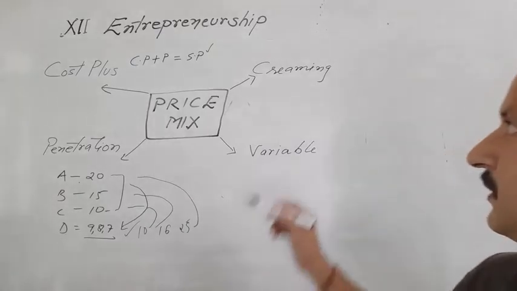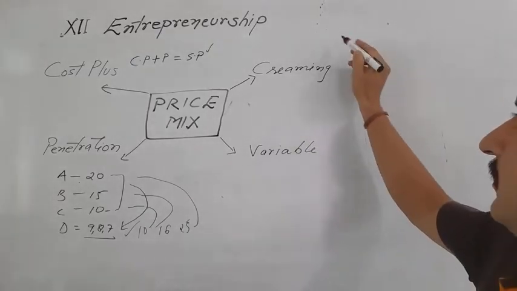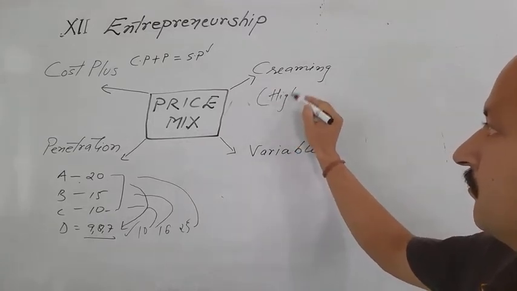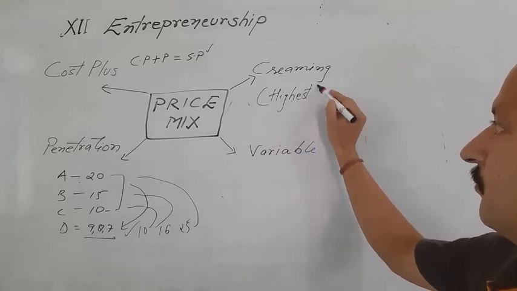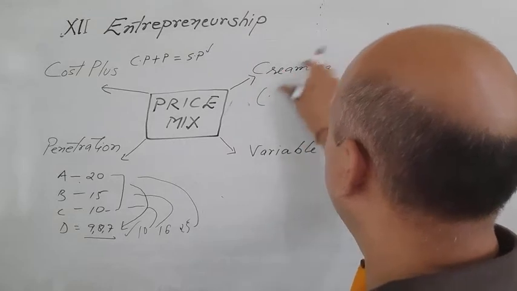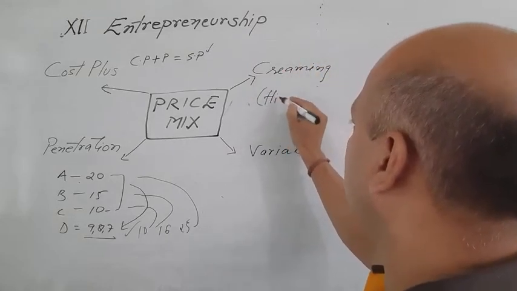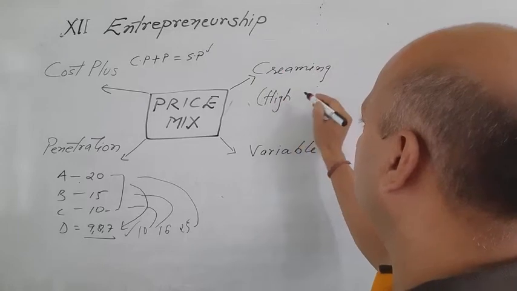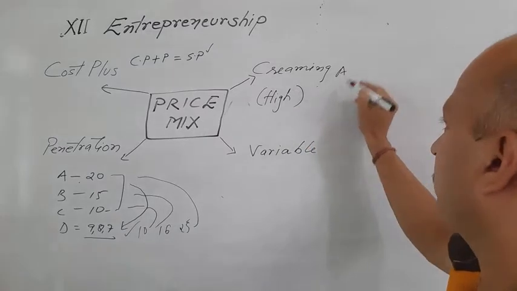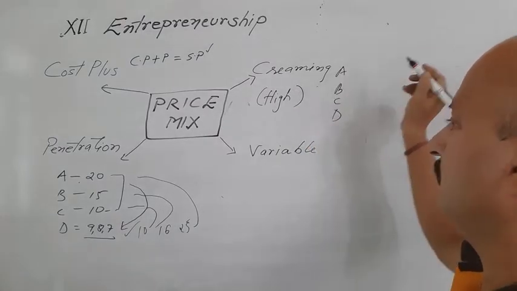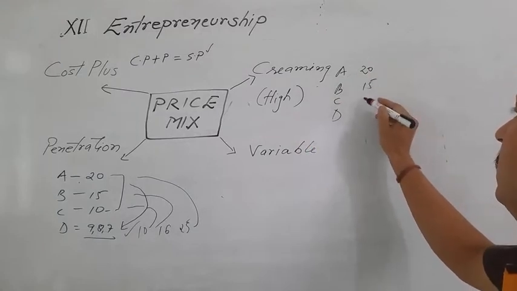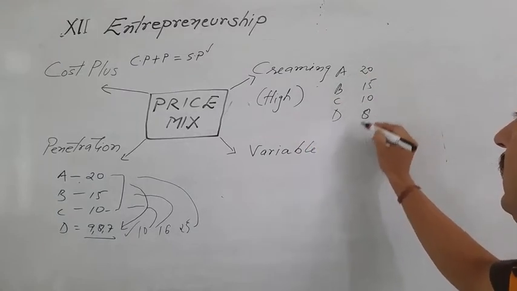Then the next pricing method is creaming, where the prices are set highest, or we can say high prices. Suppose there are 4 companies A, B, C, D. Their prices are 20, 15, 10, 8.